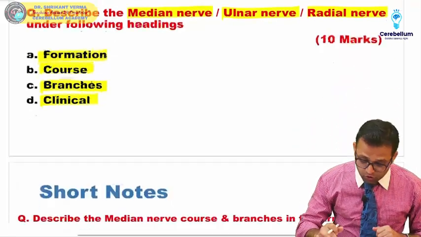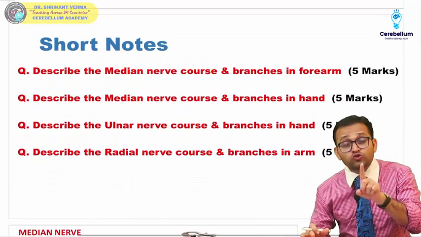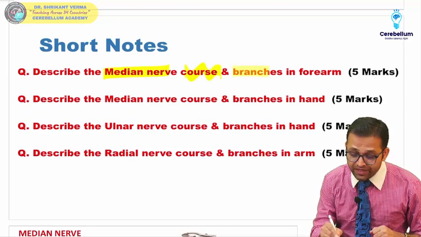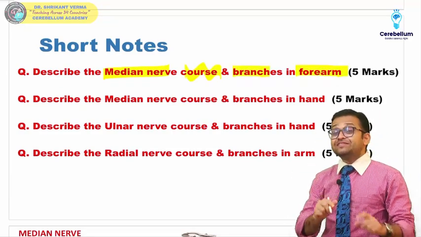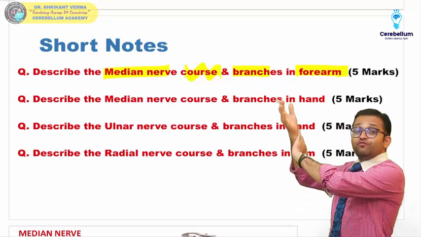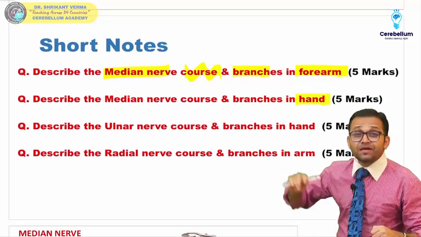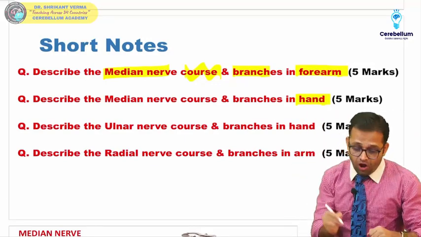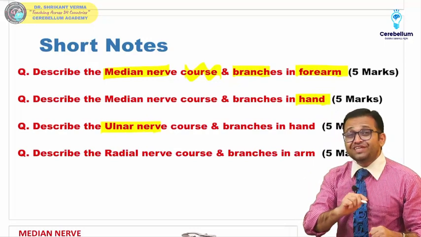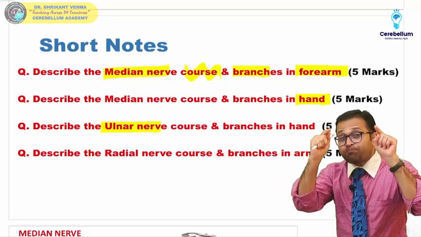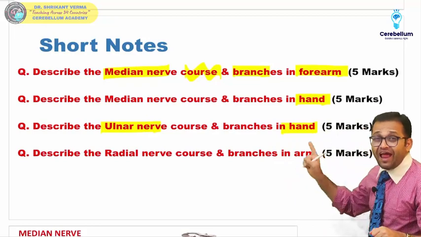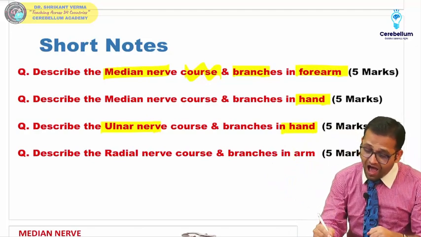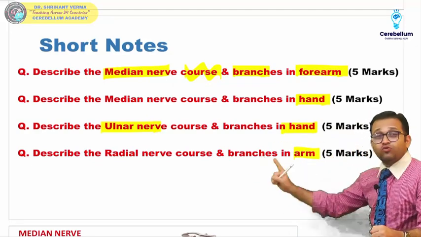Now try to get what are the different short notes which are asked from this zone. Describe the median nerve, its course and branches in the forearm, because the median nerve is the laborer nerve, the main nerve of the forearm. Also the median nerve separately, 5 marks, its course and branches in the hand. Also remember the ulnar nerve, the musician nerve, the main nerve of the hand, which supplies the short intrinsic muscles, so it is asked in the hand, 5 marks. And the radial nerve has different branches in the arm, so this is another 5 mark question for all of you.